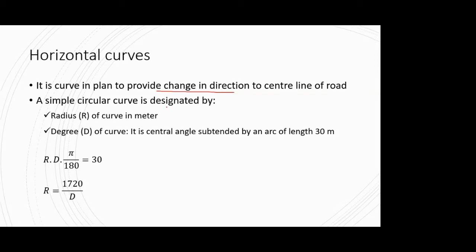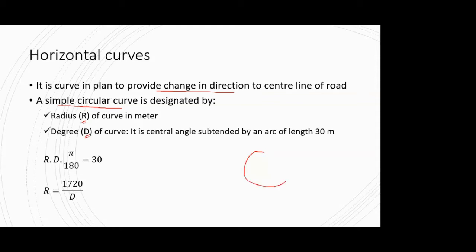Now for this horizontal curve, you might have any shape of curve: a circular curve, a compound curve, or any other curve. But if you consider a simple circular curve, which is provided in most cases in highways, this curve is designated by two terms. One is the radius of the curve in meters, and the second is the degree of the curve. Now this degree is nothing but the central angle which is subtended by an arc of 30-meter length.